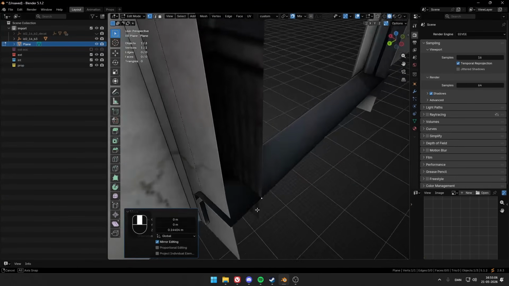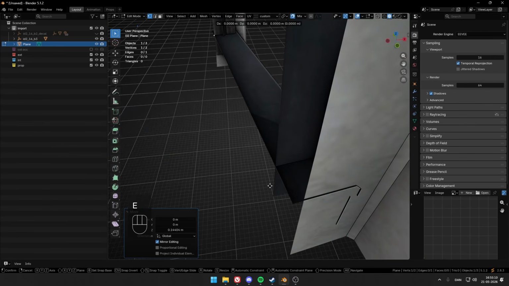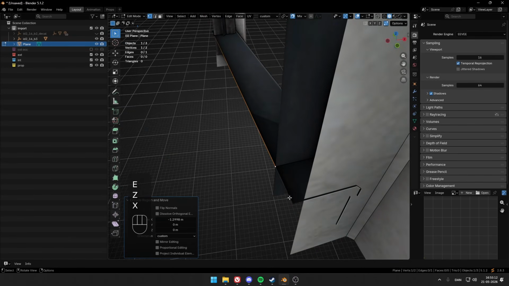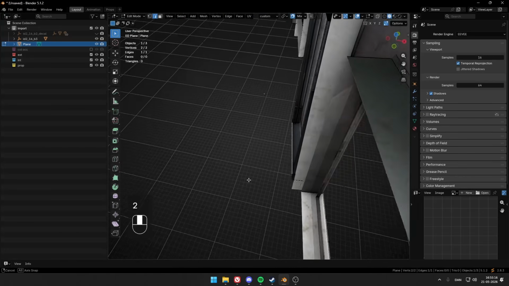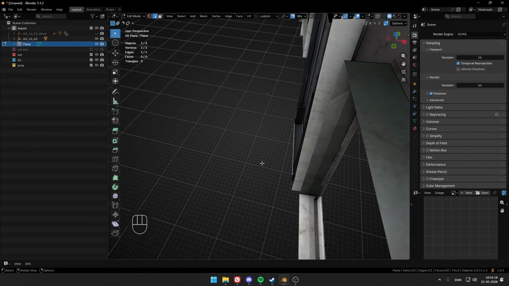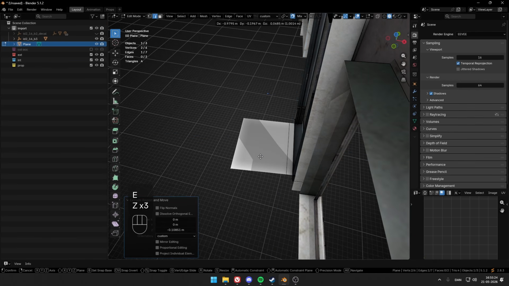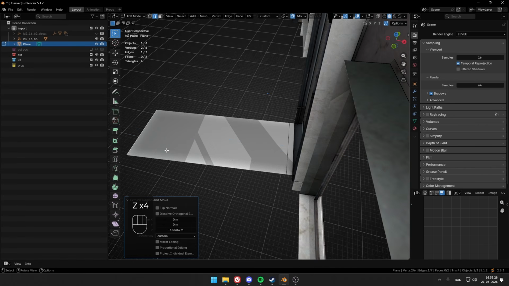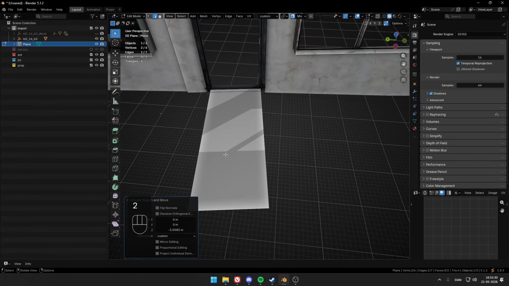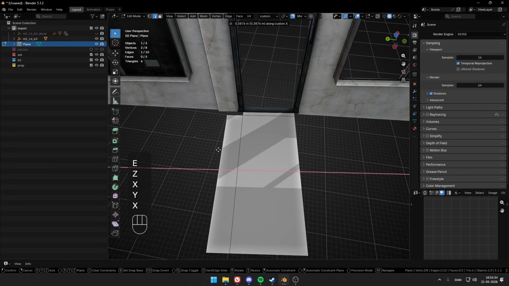So you see where it collides. I will extrude it all the way over to the other side. Make sure it's perfect. And now I can start extruding into the building, basically making our floor. So the floor we can make like this. I do this by clicking E and then selecting the axis with X, Y, and Z here.